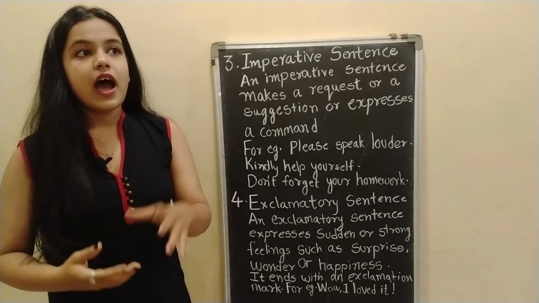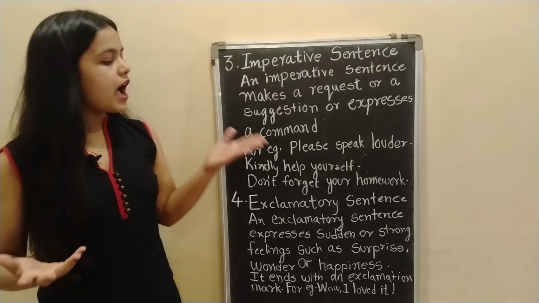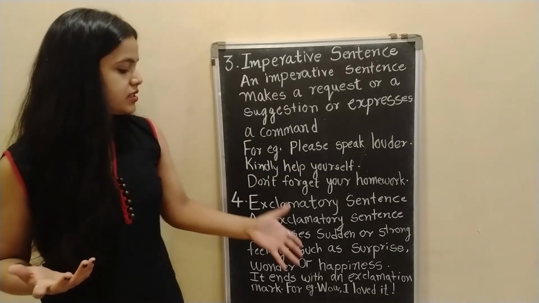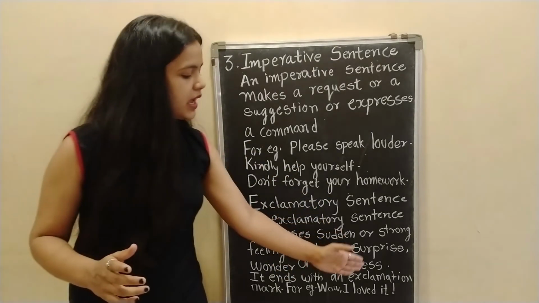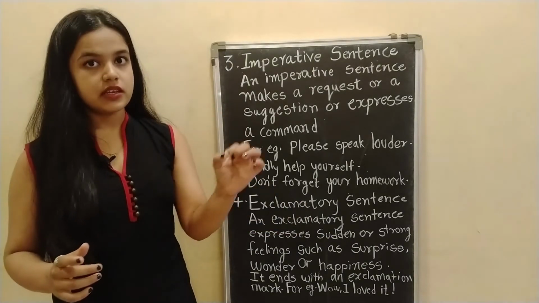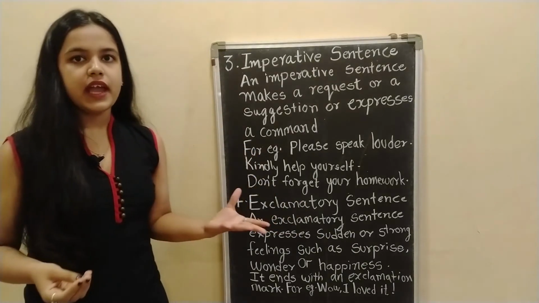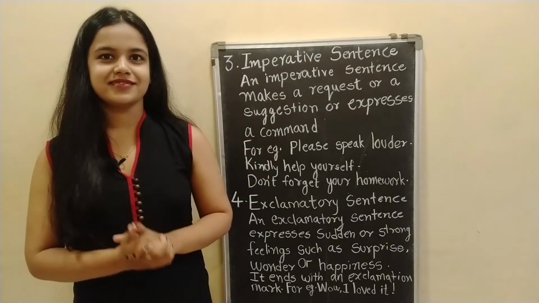Now here I am telling that I love something and I'm happy about it. So I'm using here an exclamatory sentence, "Wow, I loved it!" And also there has to be an exclamation mark at the end of every exclamatory sentence. So whenever you write an exclamatory sentence, you have to end it with an exclamation mark.